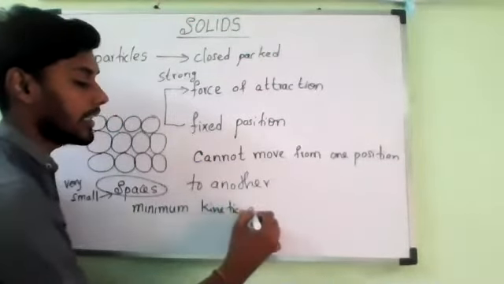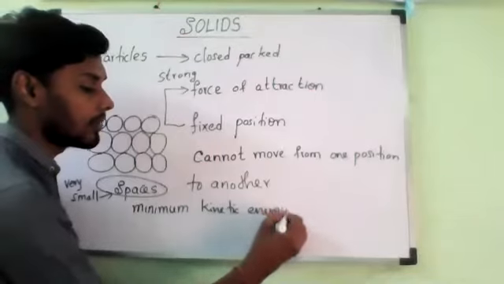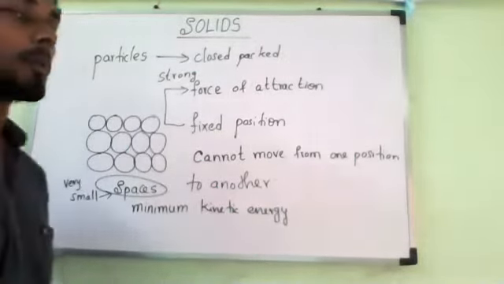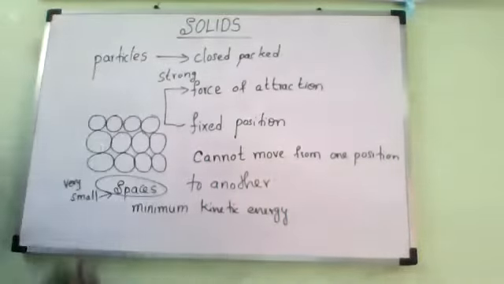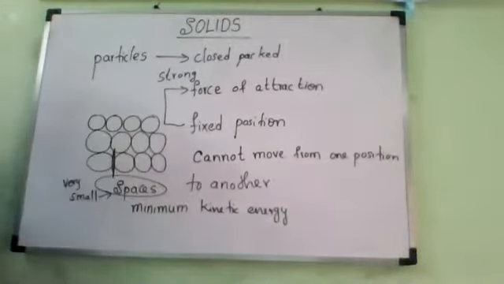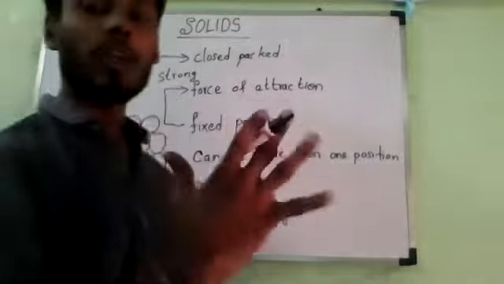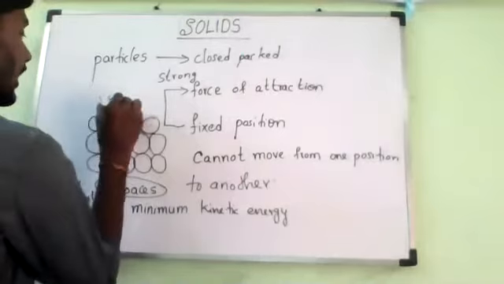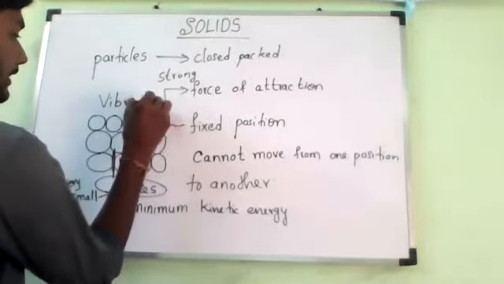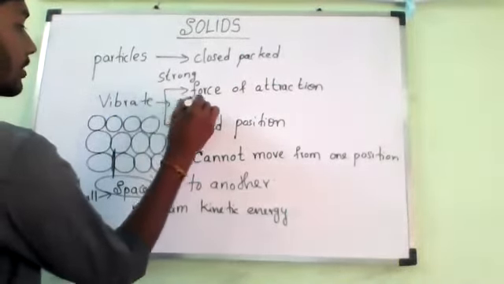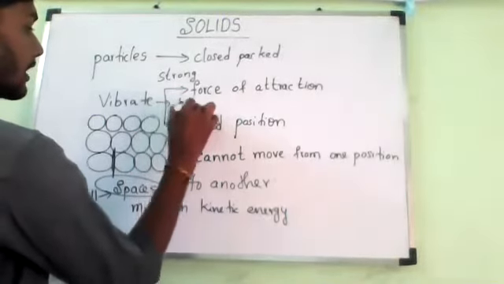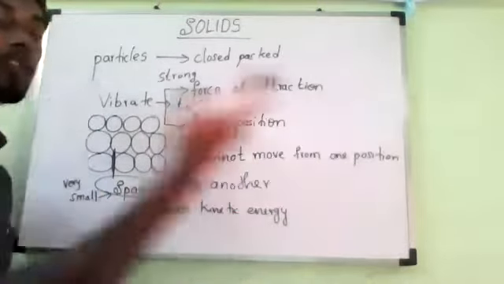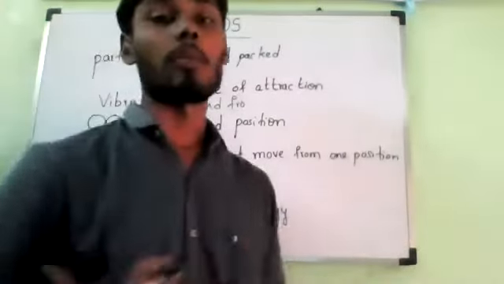Minimum kinetic energy. All of you should remember this. They may ask you the question, why do solid particles have minimum kinetic energy? Because the spaces between the particles are very, very small, so they will just start vibrating. There is no motion of the particles, they will only vibrate, with a to and fro motion, like a swing, going forward and coming back.